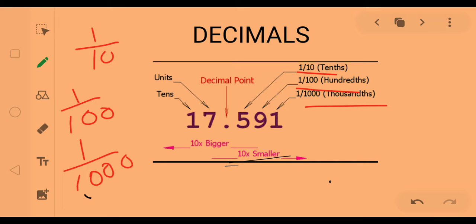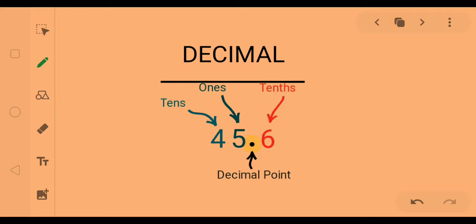As we move to the left of the decimal, each place is 10 times bigger than the previous one. As we move to the right, each place is 10 times smaller. Let's learn more. Take another decimal number, 45.6. Here 6 is at the tenths place. If there is a question like 6 tenths, how do we write 6 tenths?